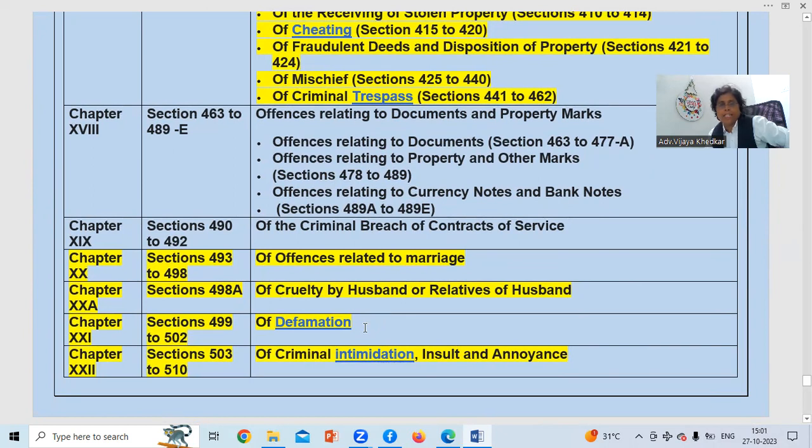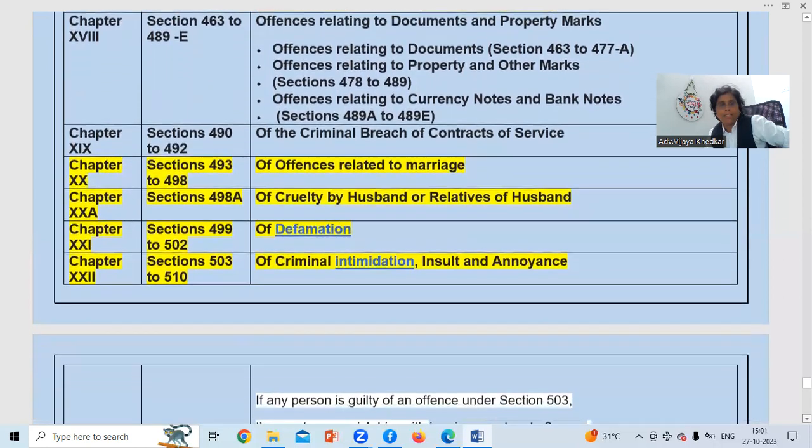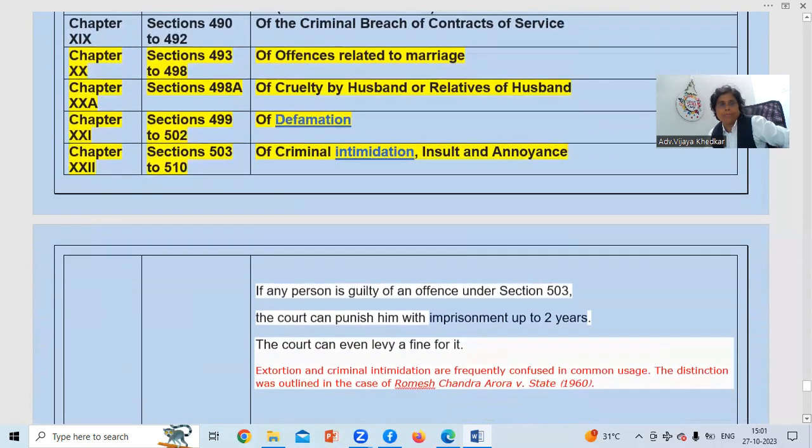499 to 502, twice questions were there. 2 बार पूछ चुके हैं. Criminal intimidation, वो भी पूछ चुके हैं पहले. Section है 503 to 510. So total question sections are 511.